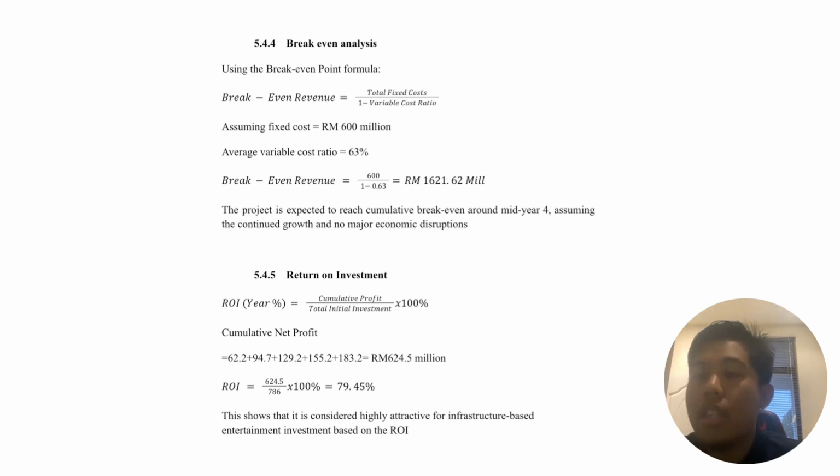And finally, for the return on investment, from our calculation here, it shows that the ROI is around 80%. This shows that it is considered highly attractive for infrastructure-based entertainment investment.